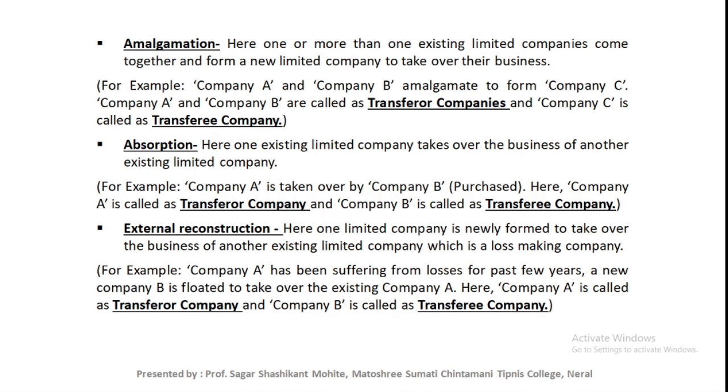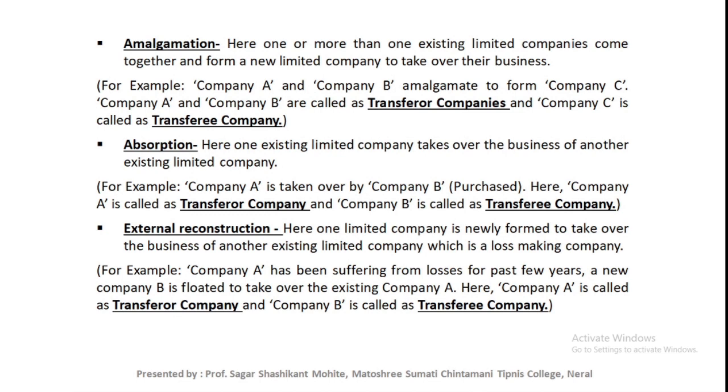Next case is external reconstruction. In external reconstruction, one limited company is newly formed to take over the business of another existing limited company, which is a loss making unit. For example, company A has been suffering from losses for the past few years. A new company B is floated to take over the existing company A. Here company A is called the transferor company and company B is called the transferee company.